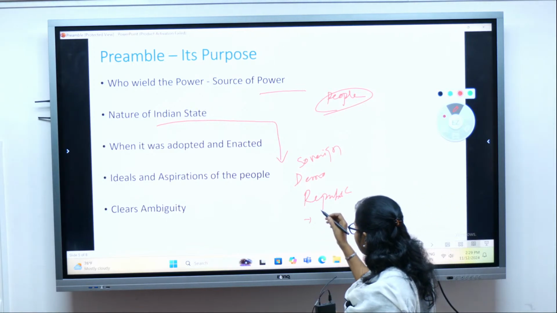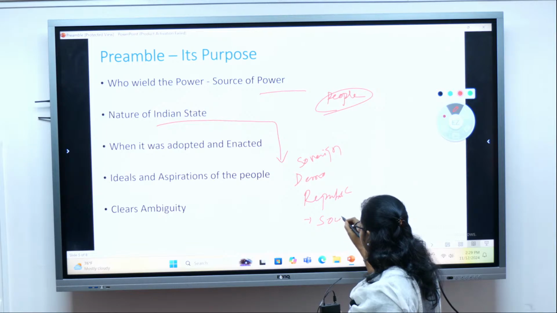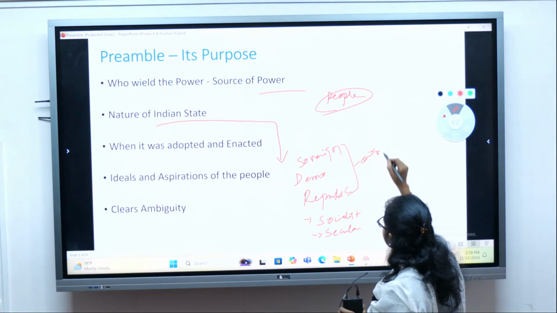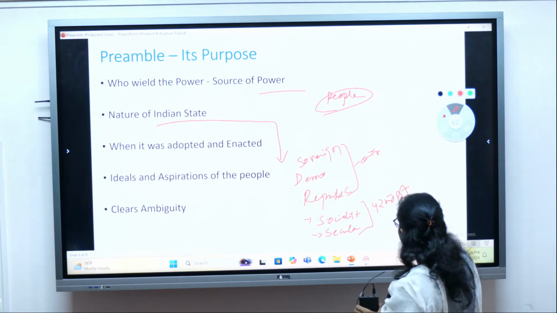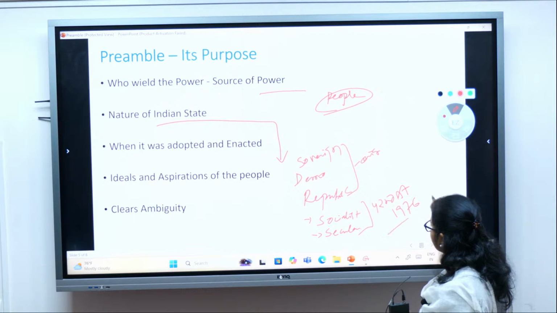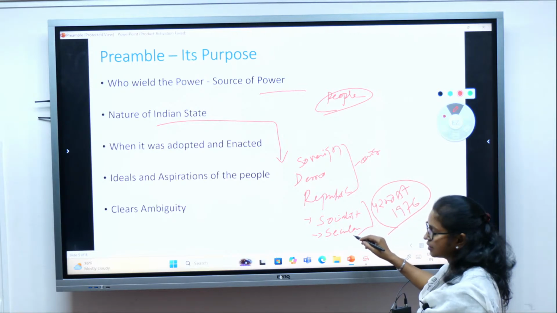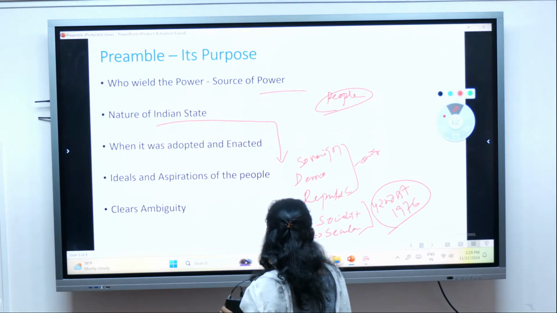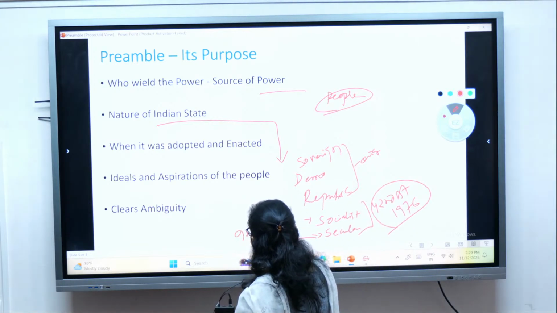And later on we also included India being socialist and secular. So this was the original part of the constitution. Later on, by the 42nd Amendment Act 1976, we included socialist and secular, and also another one, that is integrity.